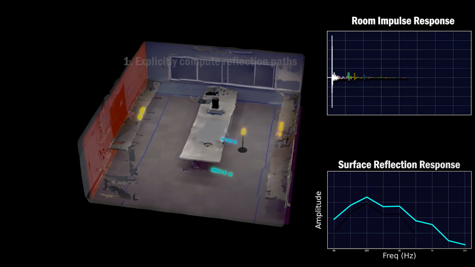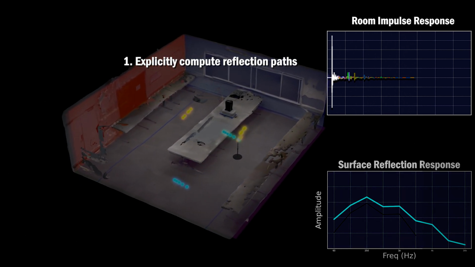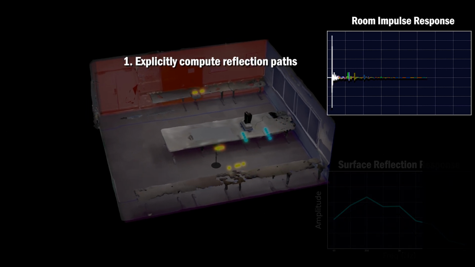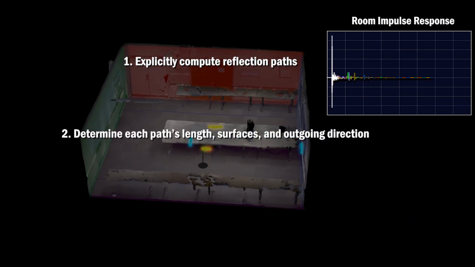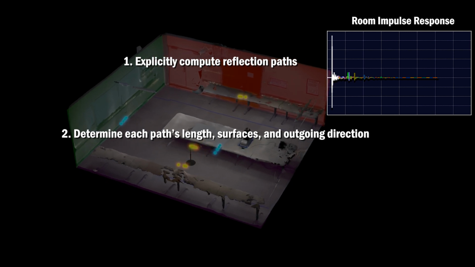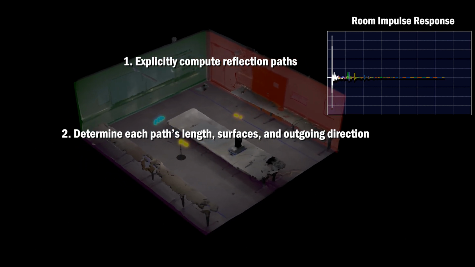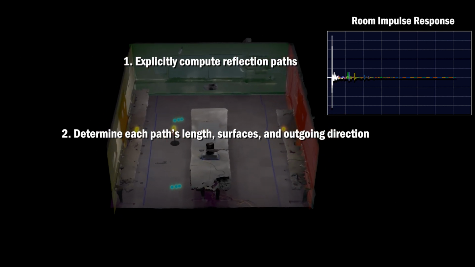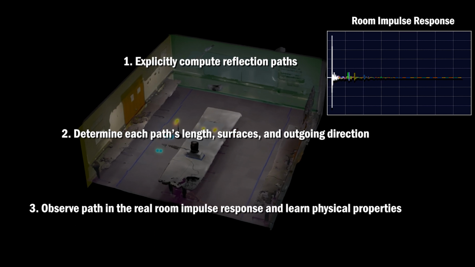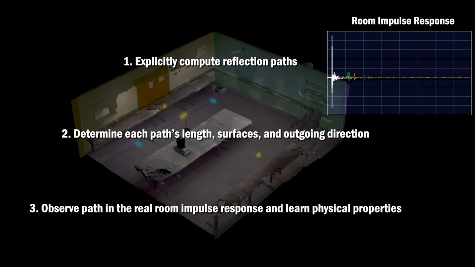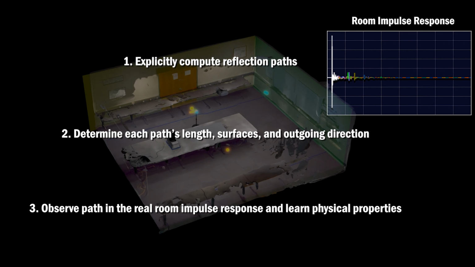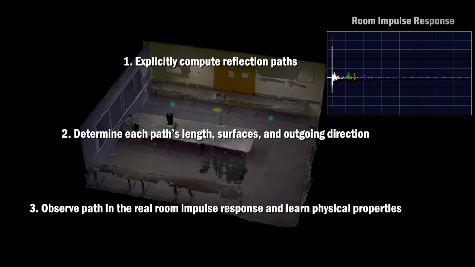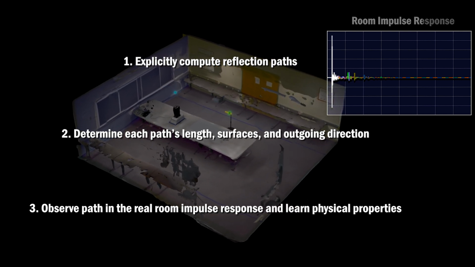First, we explicitly compute all the reflection paths to a certain order between the sound source and the listener. We characterize each path with its length, the surfaces that it interacts with, and the direction that it exits the speaker. Since we know the length of the reflection path, we know the reflection's temporal placement in the room impulse response. We can then observe the real recorded room impulse response in that time window and inversely reason about the properties of the surfaces contained in the reflection path. Thus, each reflection path provides supervision that we use to train our model.